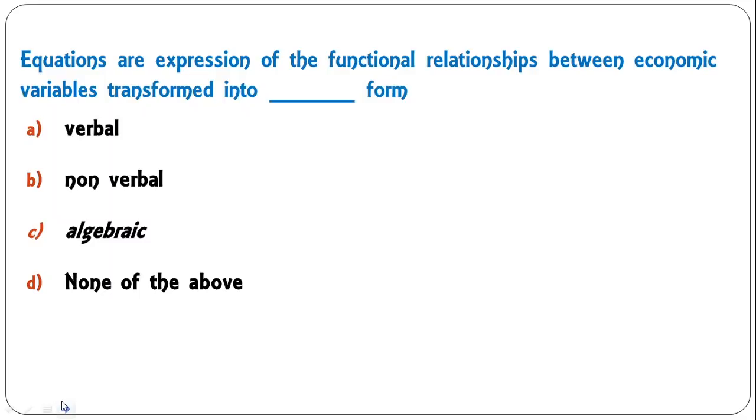Equations are expressions of the functional relationships between economic variables transformed into algebraic form. So algebraic form, this is the third one, C is the correct answer.